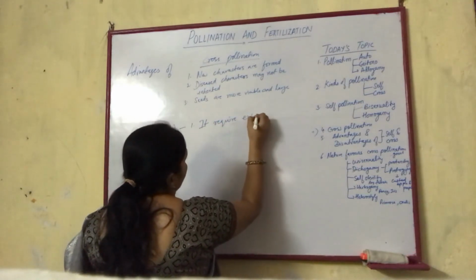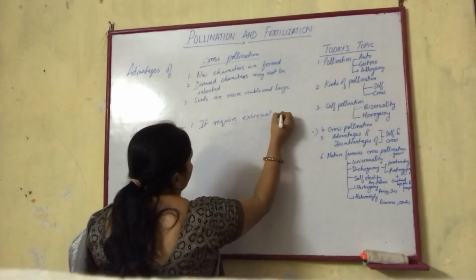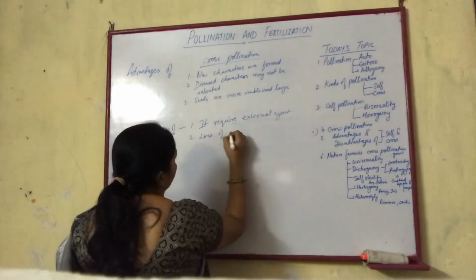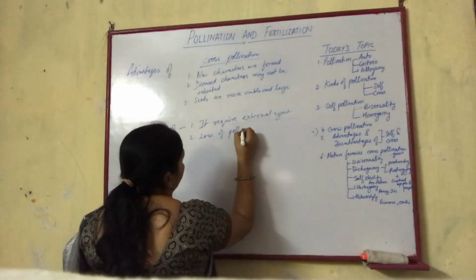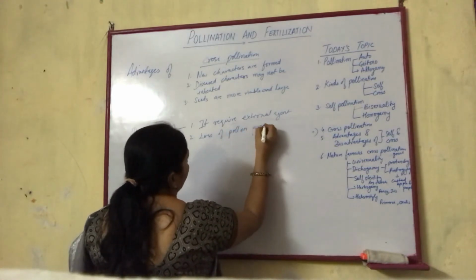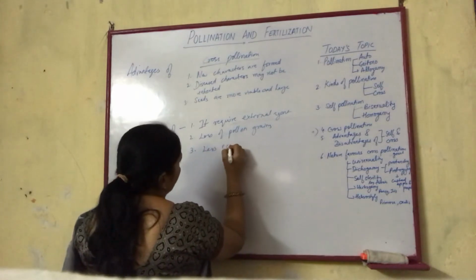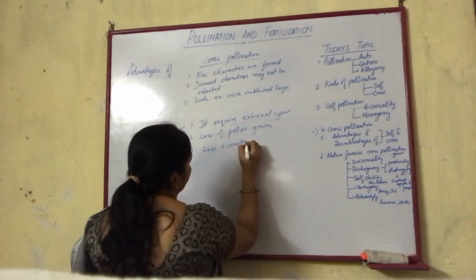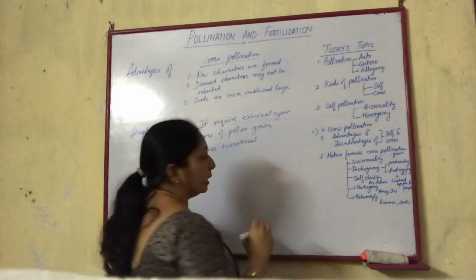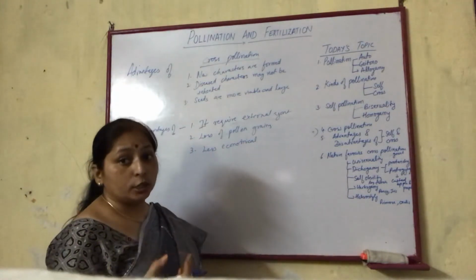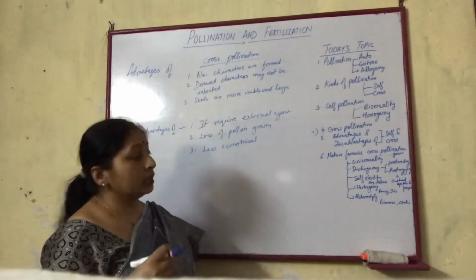loss of pollen grains, less economical, because the flower has to be large and showy, and it must have nectar to attract insects and bees.